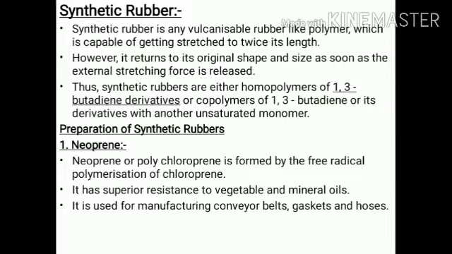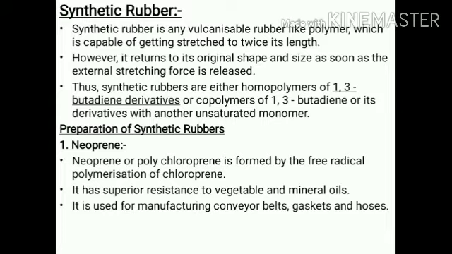Now we are going to study the preparation of synthetic rubber. There are three examples of synthetic rubber: the first one is neoprene, the second one is Buna S, and the third one is Buna N. First is neoprene. Neoprene, or polychloroprene, is formed by the free radical polymerization of chloroprene. The formula of neoprene is similar to isoprene, but isoprene is 2-methyl-1,3-butadiene, while in neoprene the formula is 2-chloro-1,3-butadiene.